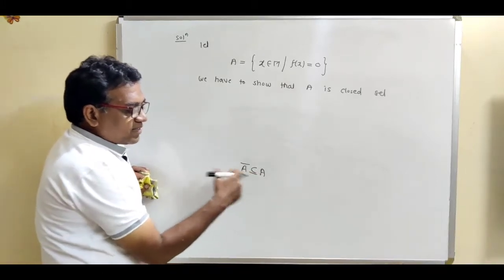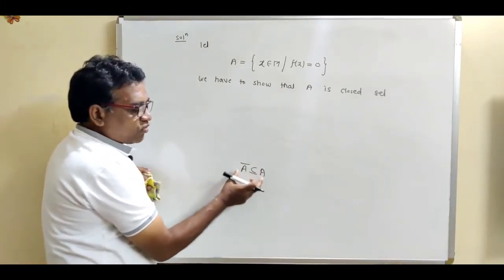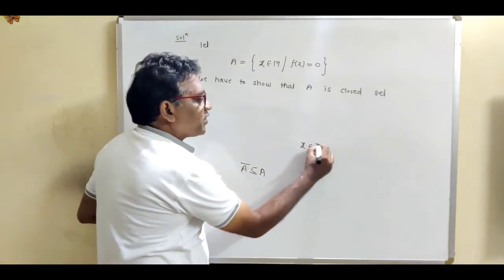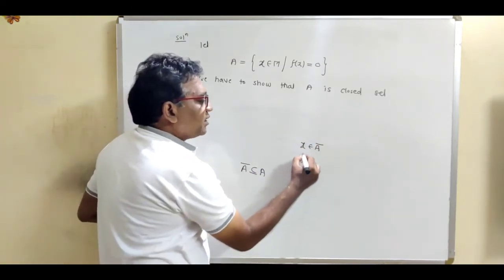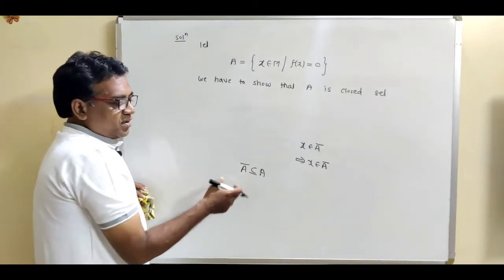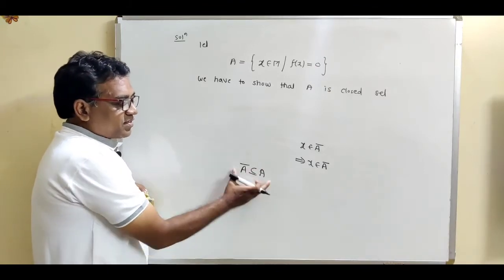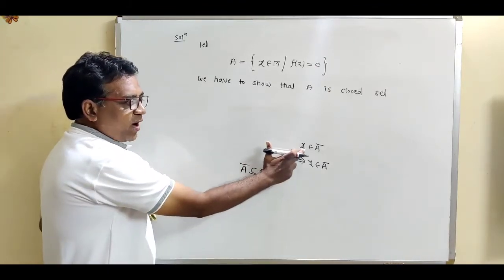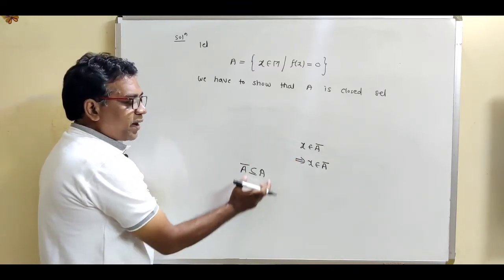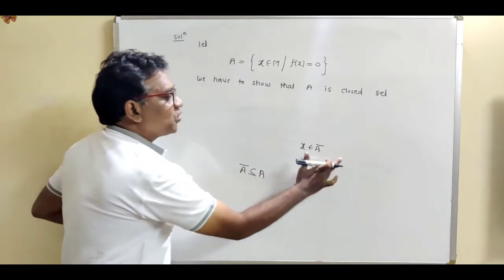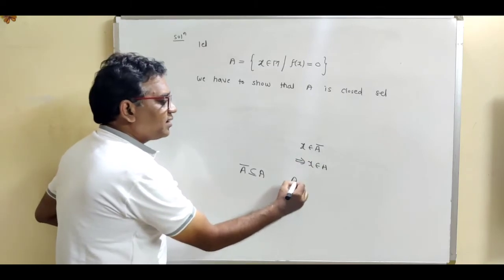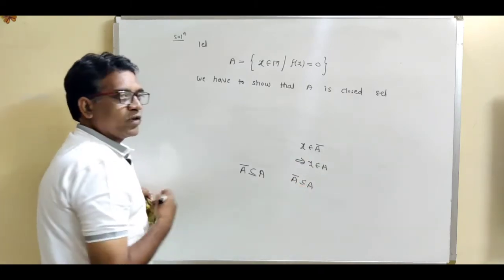Now see how to show that subset relation. Let us take x belonging to the first set and show that the same element is present in the second set. It is called a subset relation. Subset relation means let us take one element from the first set and show that the same element is present in the second set A. Then we can say that this A closure is a subset of A.